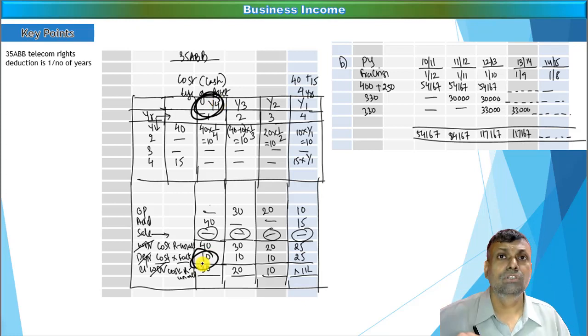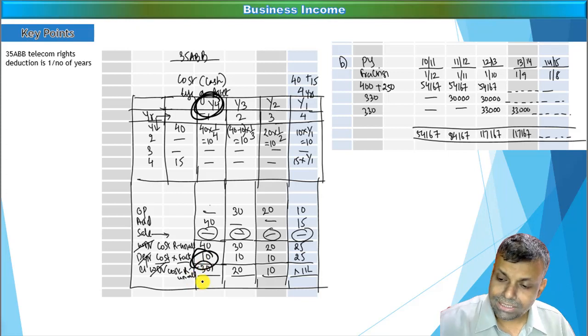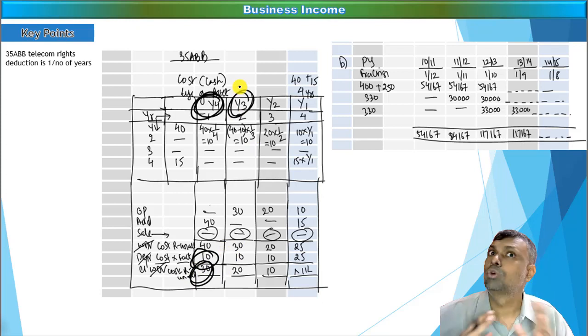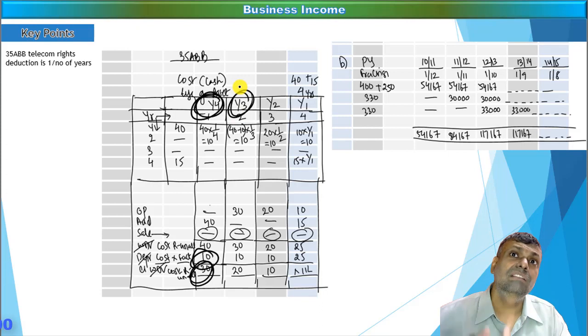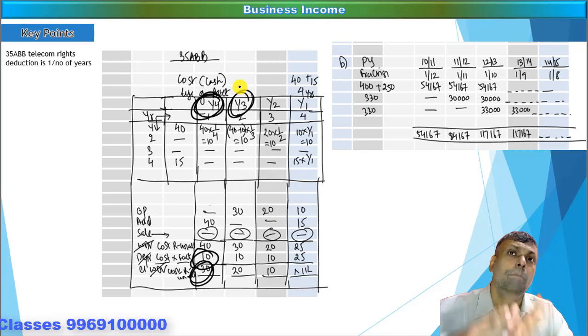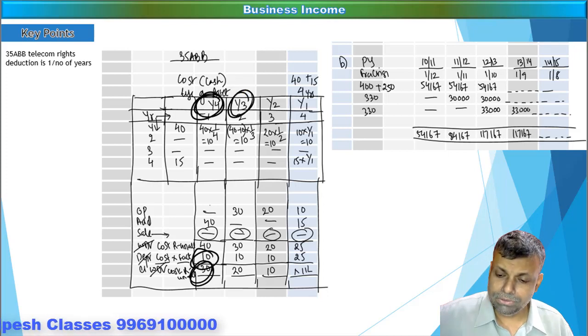So if supposing in the first year you have paid 40, then 1/4 of the 40, assuming the life of these rights is 4 years, 40 multiplied by 1/4, so 10 is going to be the deduction. So the cost remaining unallowed in the next year is going to be 30. That particular 30 you multiply with the second year fraction, but now in the second year the fraction is going to be 1/3. Why? Because now in the second year the life remaining is only 3 years. So the second year fraction will be 1/3, then the third year will be 1/2, and the last year will be 1/1. In other words, it is just the fraction concept. Cost remaining unallowed, multiply with the fraction, and you will be eligible for deduction.